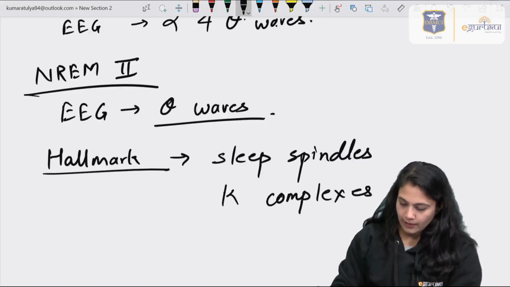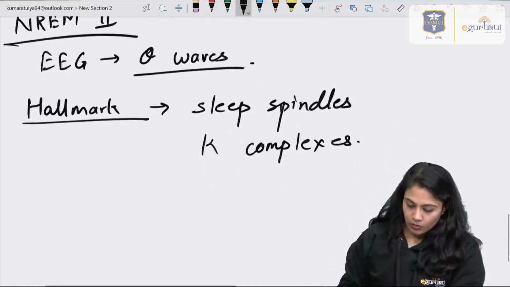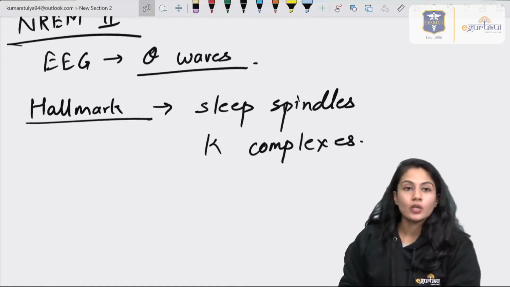Sleep spindles and K complexes are the hallmark of this stage.